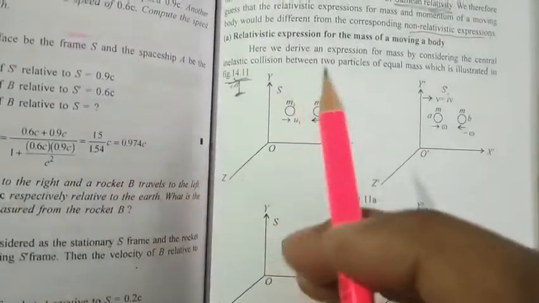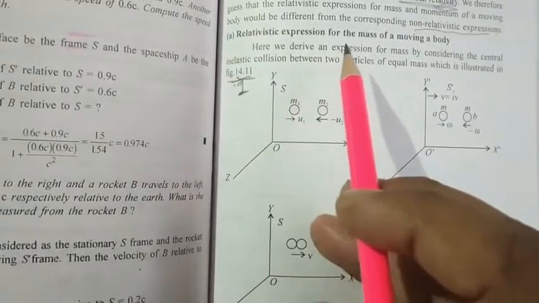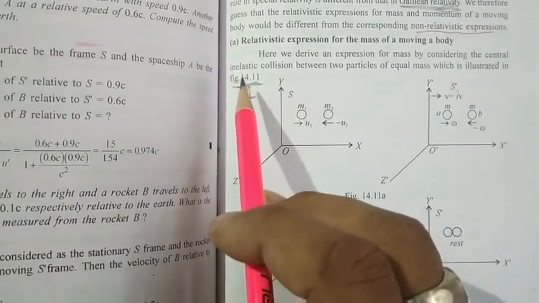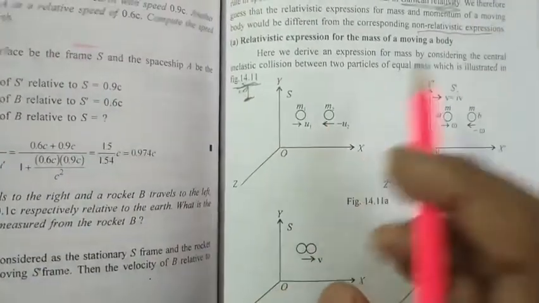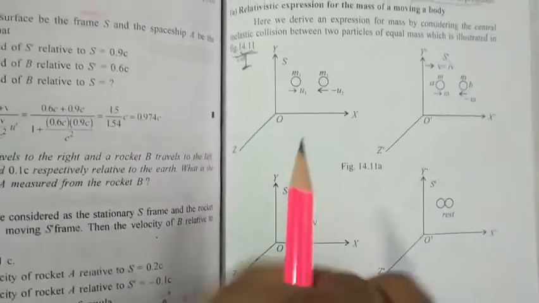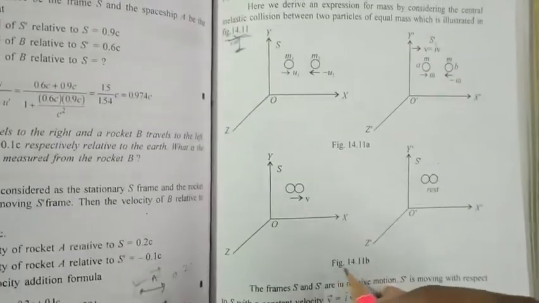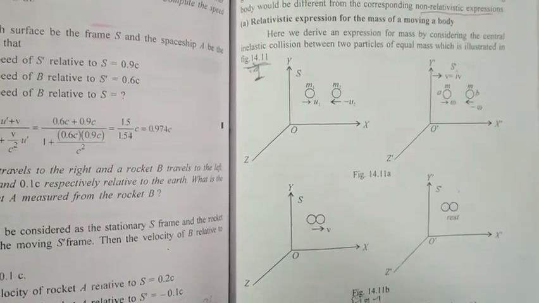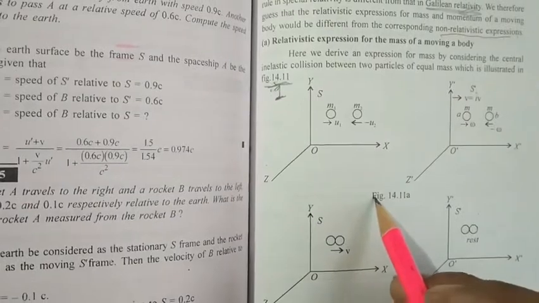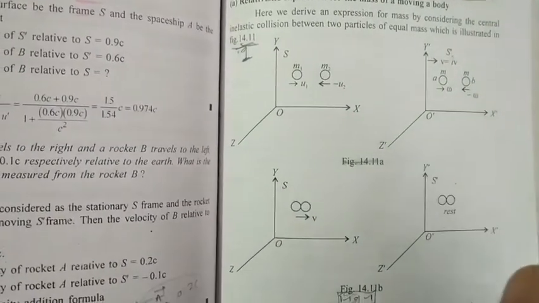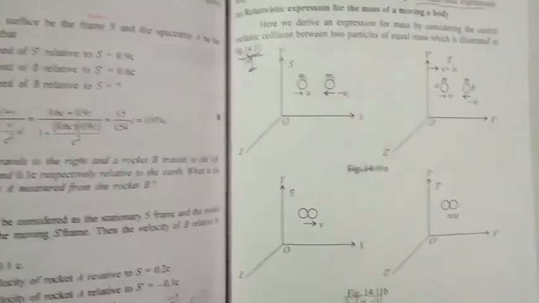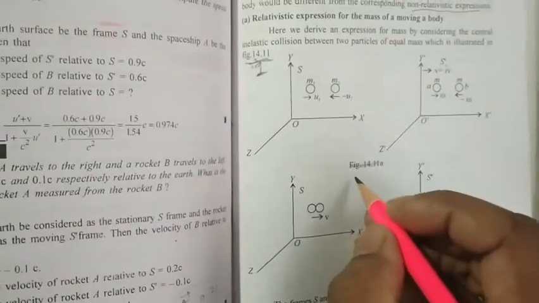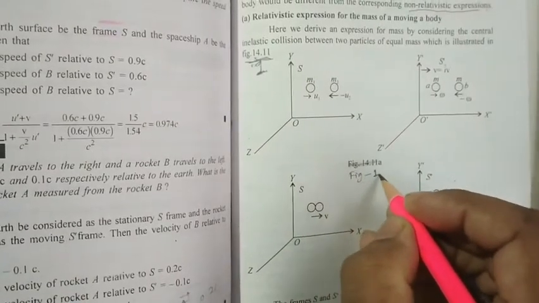So the relativistic expression for the mass we consider is in an inelastic collision between two particles of equal mass. Here is the figure. You have to write only figure 1, no need to write this one. Figure A, B, you write, it will be better. This is your figure 1B. This is your figure 1A.